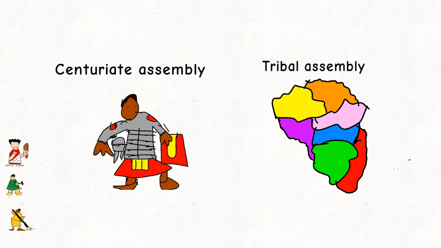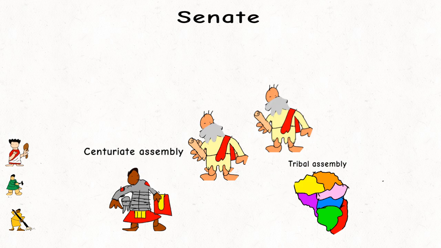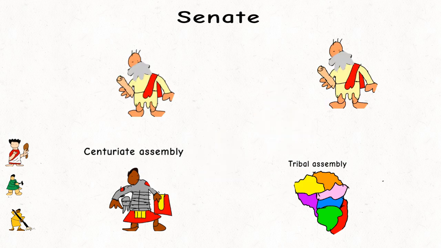The centuriate assembly was structured in a way that favored the wealthier citizens. In some cases, their votes could outweigh those of the poorer citizens. The tribal assembly also had a system where each tribe had a single vote, regardless of the number of citizens within that tribe. The Senate, composed of former magistrates, were some of the richest men in Rome.